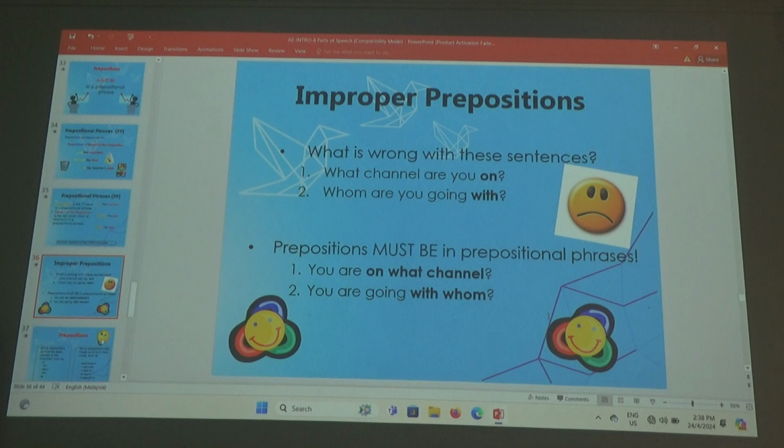Okay. Let's try and understand improper prepositions. What is wrong with these sentences? What channel are you on? Whom are you going with? I think many people speak like this.